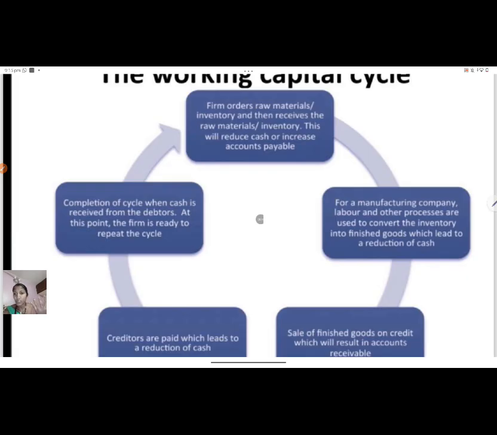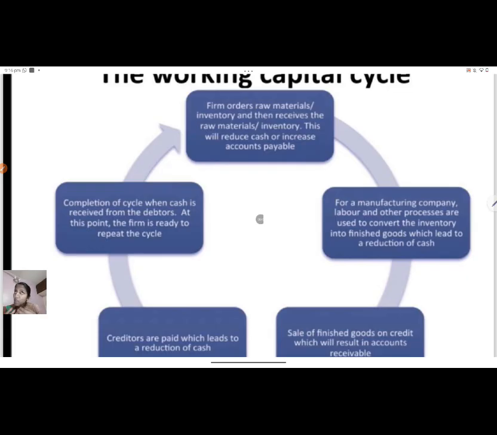Now when we put that particular final product into sales, definitely we have two options. Either he can sell the product directly for cash, or there will be some debtors, meaning many customers who are not able to pay for that finished product, so they will ask us for credit.